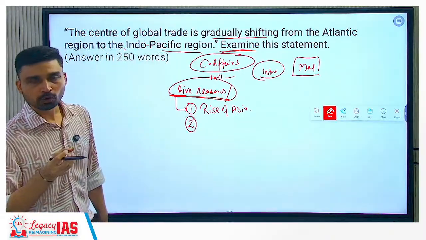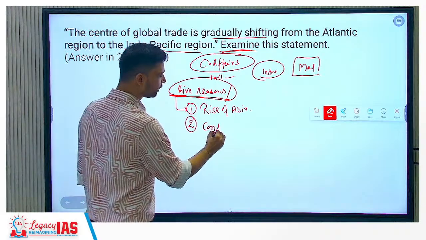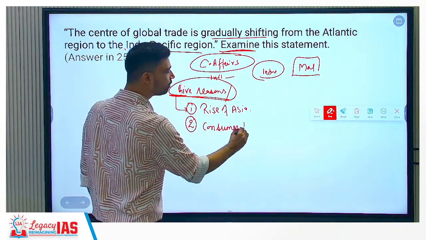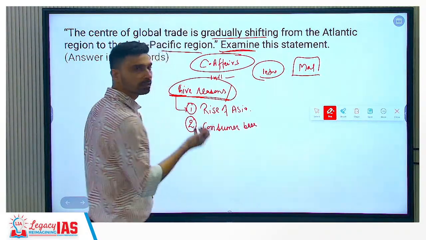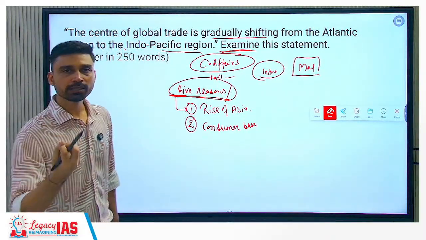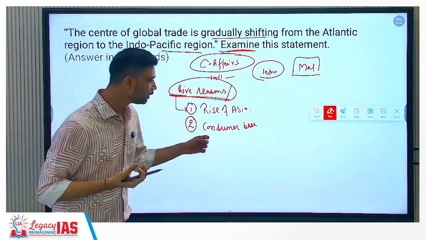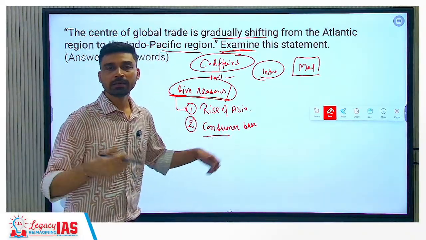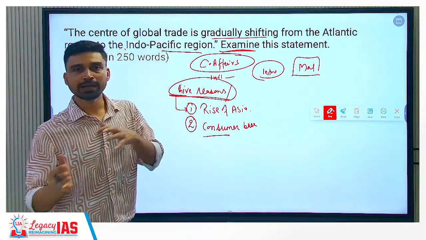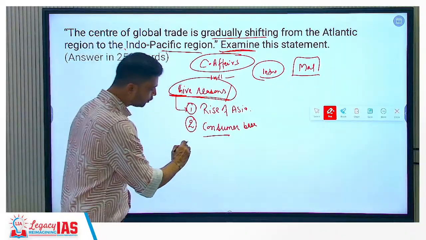Second, what we'll talk about? We'll talk about the consumer, right? You have a large consumer base in these Asian countries. The population size of China, India itself is basically a large chunk of the world's population. So you have consumers, that means demand is higher, energy products, large amounts of oil and natural gas are flowing to consumers such as China, India, Japan, etc. So consumer base.